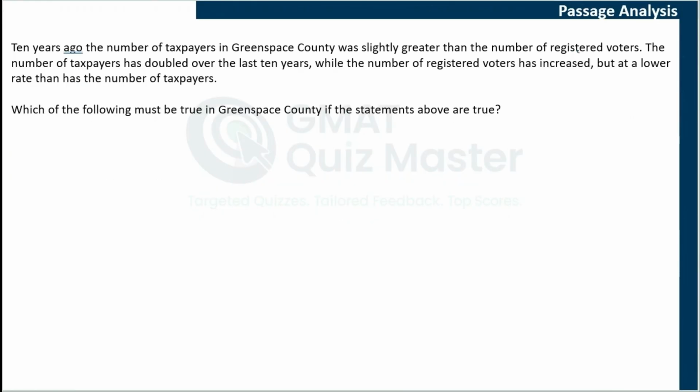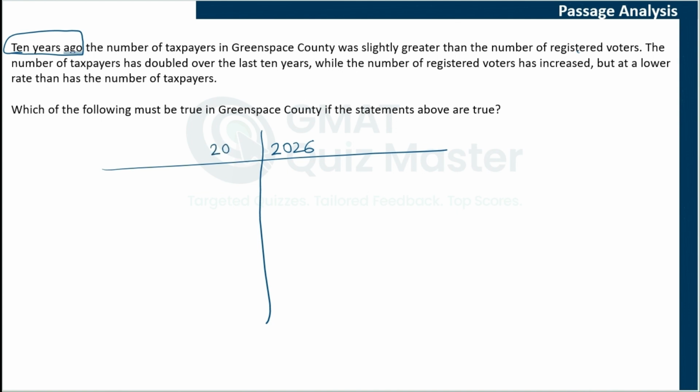Let's start with passage analysis. 10 years ago, so if it is 2026 right now, we are talking about 2016. The number of taxpayers in Green Space County. So we are talking about the absolute number of taxpayers, that is how many people paid taxes in Green Space County. And this number was slightly greater, which means a little bit more than the number of registered voters. That is how many people were registered as voters.